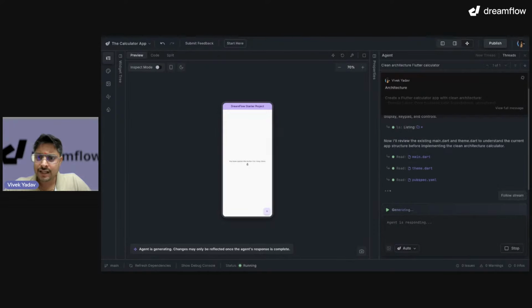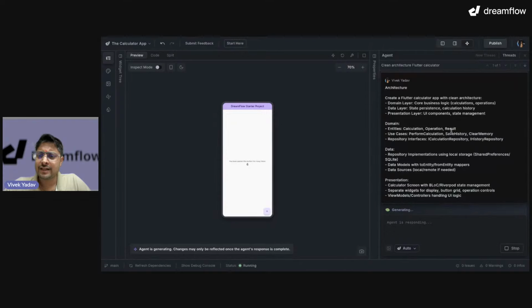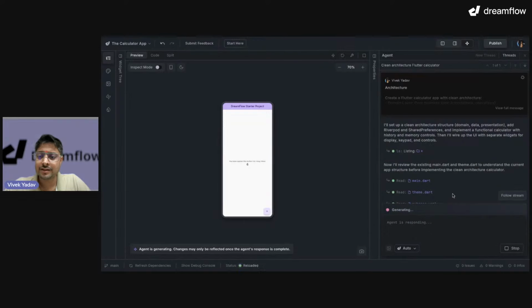Let's quickly check what our agent is doing. It is saying I'll set up a clean architecture structure, domain, data, presentation, add Riverpod and shared preferences, and implement a functional calculator with history and memory controls. Okay. One thing which I have done here is instead of SQLite, I have asked it to use shared preferences. And that is why it has chosen shared preferences.